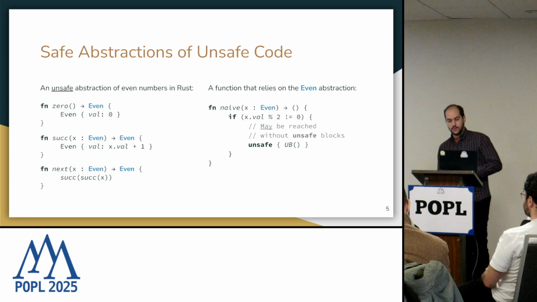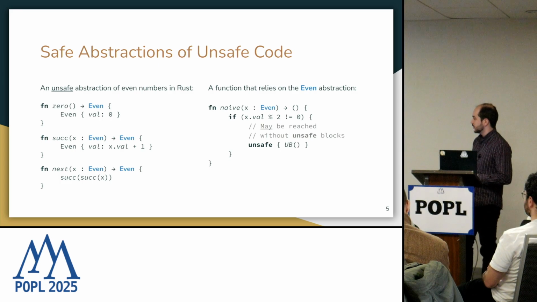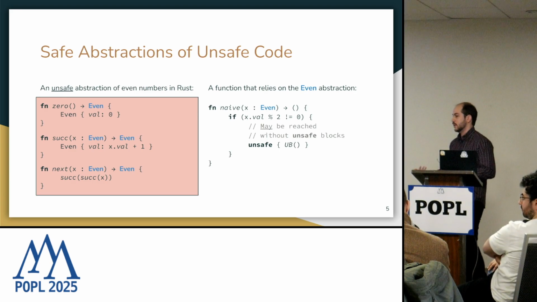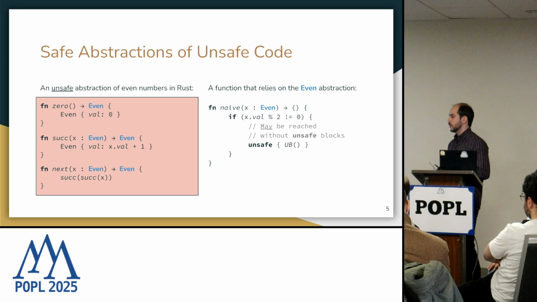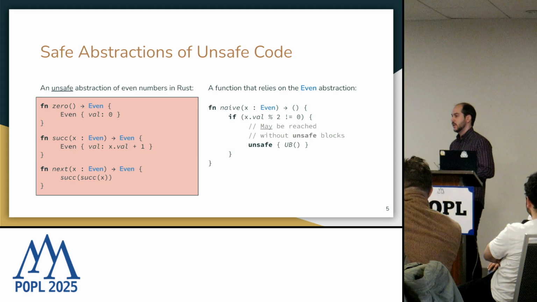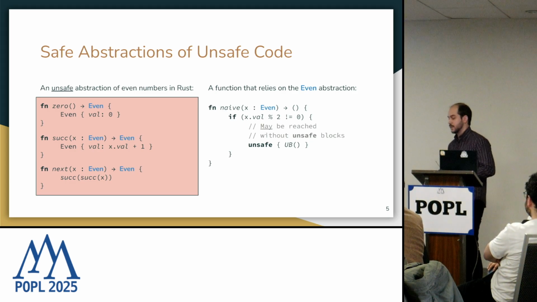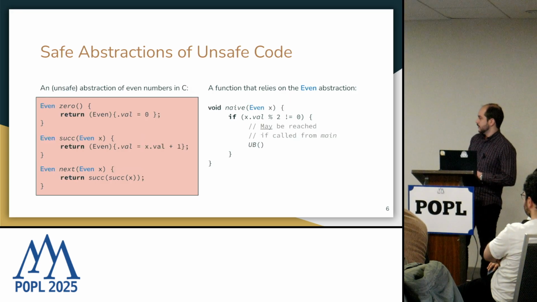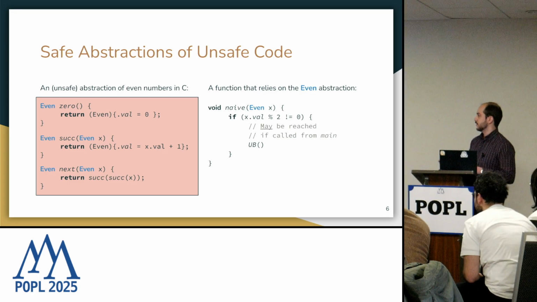If, for example, we were to consider the successor function as a safe function, then this would no longer be a safe abstraction because it breaks the assumptions that we are trying to make about the even type. So the naive function would be capable of exhibiting undefined behavior, even though it is marked as safe. Now, what's special about Rust that we don't have, for instance, in the C language is precisely this treatment, this separation between safe and unsafe code.